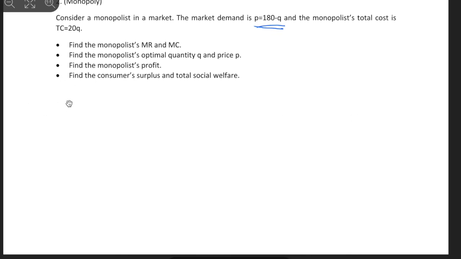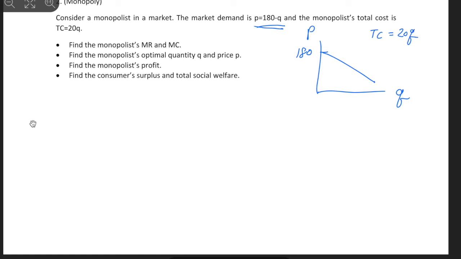So we have a demand curve, right? I'm going to draw it first. We have P, we have Q, and a demand curve of 180 minus Q, so going down, okay? And we have a total cost equal to 20Q.